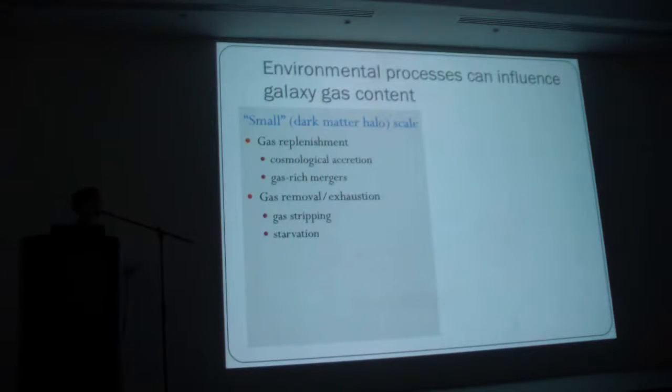So just to set the stage, we've talked a lot about environmental processes and how these can affect galaxies, particularly their fuel supply. There are processes that can replenish gas supply, like cosmological accretion and gas-rich mergers. The other side of this is that there are a number of processes that can remove gas or cut off the inflow and cause the galaxy to exhaust its gas, starvation.